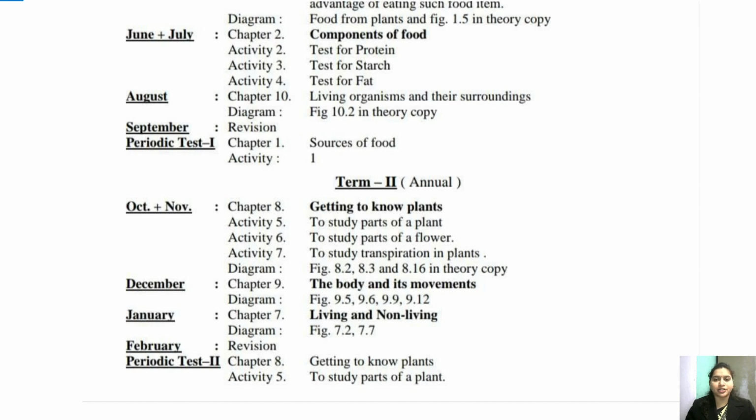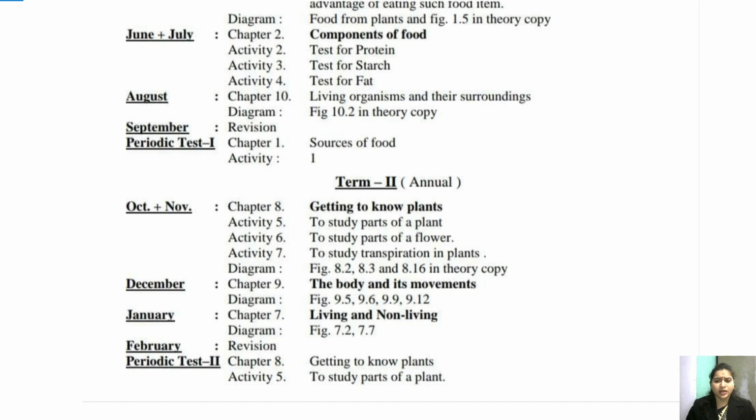Then the body and its movement. Also we have completed the exercise and explanation of the chapter. So again, this needs to be there in your fair notebook along with the diagrams. And living and non-living, we have also completed it. We have completed the book exercise and explanation. So it needs to be there in your fair notebook. All these three chapters must be there in your fair notebook along with the diagrams wherever I have told you.